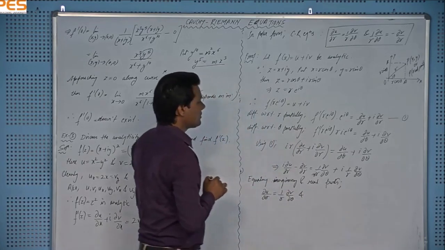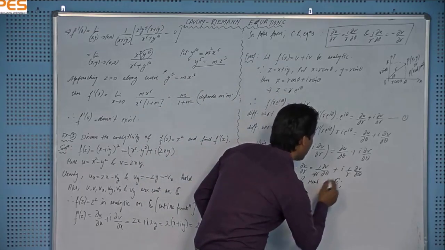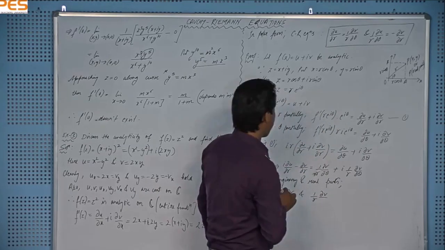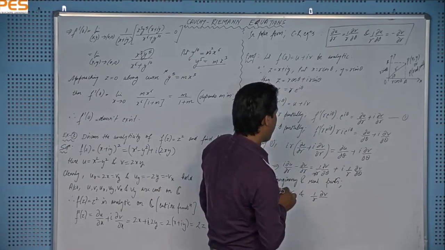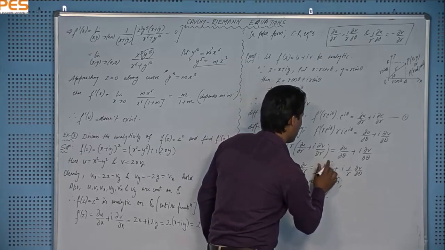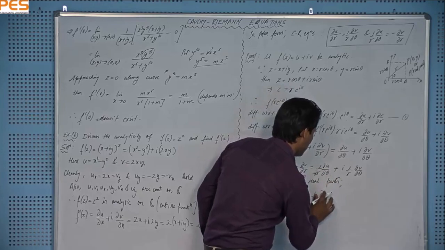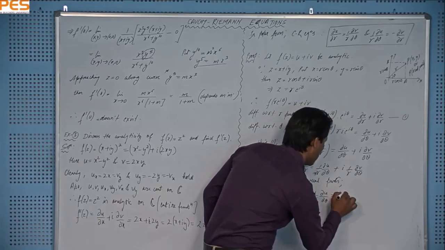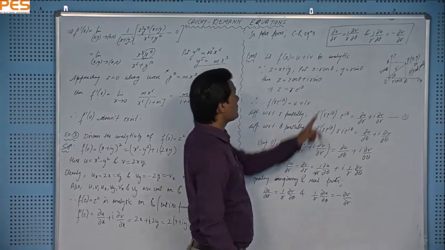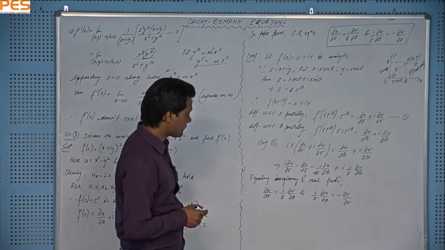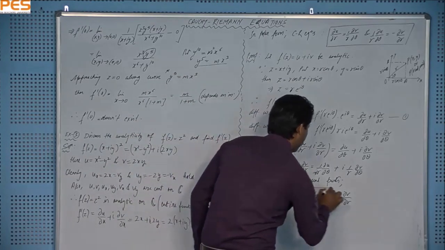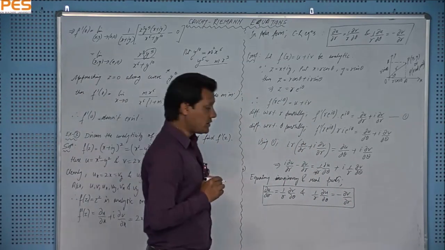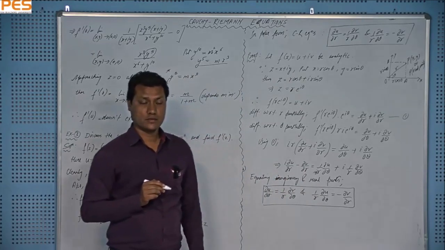Now I will compare the real part, and that is del v by del r equal to minus 1 by r del u by del theta. You can see that these are the same equations, right? Okay, so these are the CR equations in polar form.